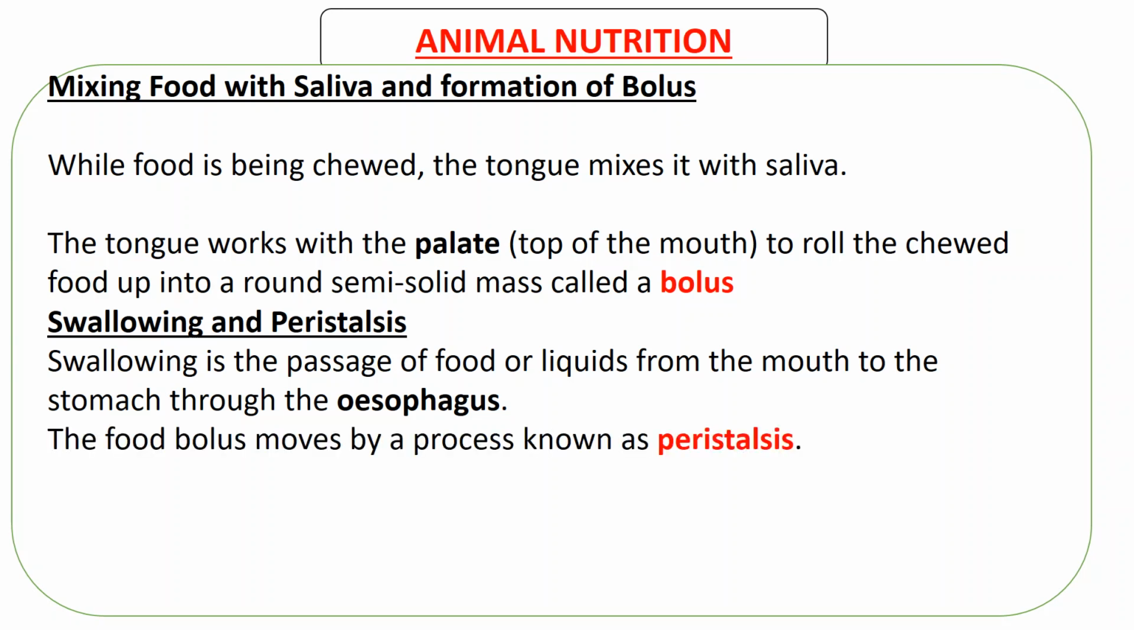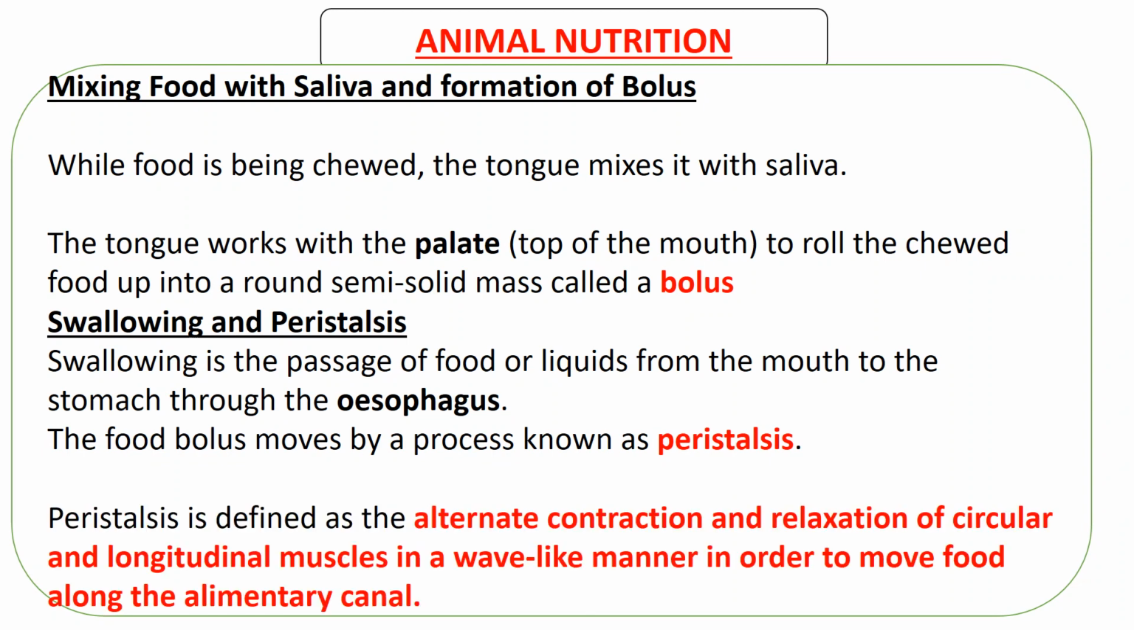The food bolus moves by a process known as peristalsis. Peristalsis is defined as the alternate contraction and relaxation of circular and longitudinal muscle in a wave-like manner in order to move food along the alimentary canal. I know this might not be something that you can easily understand, but let's try to break it down.